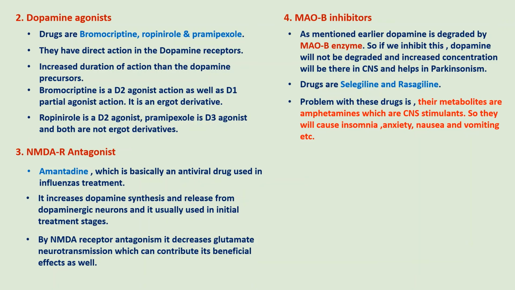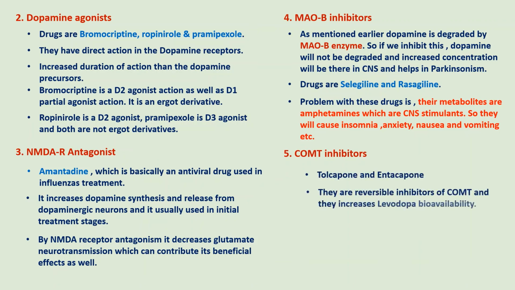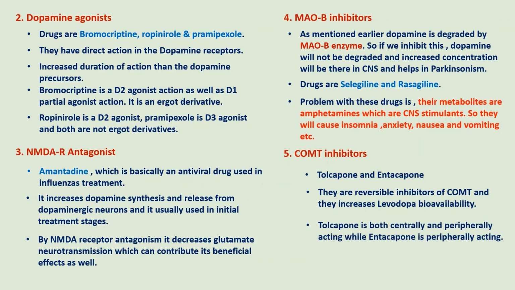The last drug in the dopaminergic system is the COMT inhibitors. They are tolcapone and entacapone. They are actually reversible inhibitors of COMT, and they will increase the levodopa bioavailability. Tolcapone is both centrally acting and peripherally acting, whereas entacapone is only peripherally acting. One thing bad about tolcapone is its hepatotoxicity.